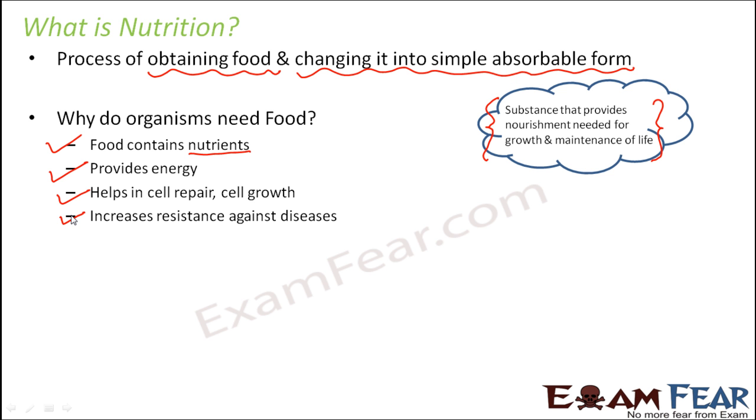Now, when we eat food properly, what happens? You get proper energy. When your body has a good amount of energy and you stay healthy, your probability of falling ill is less. So basically, if you eat healthy, you stay stronger and your resistance against diseases increases. So that is also one very important role that nutrition plays. These are the reasons why organisms need food.